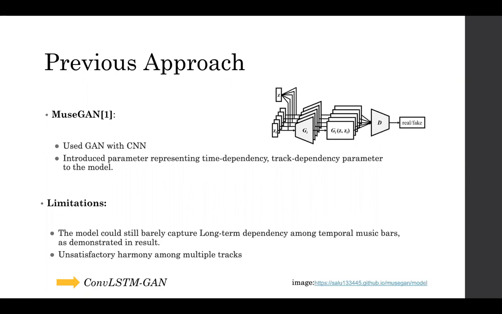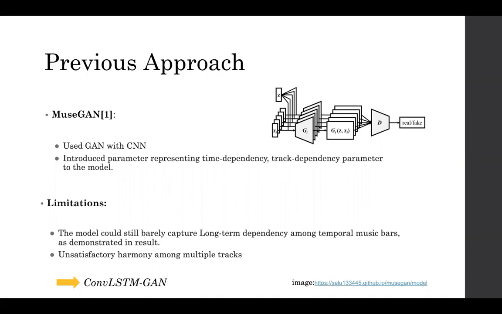So one baseline model we are looking at is the MuseGAN model proposed by Hao-Wen Dong's team. The model is trained using GAN, and the main architecture inside the model is a CNN. One interesting design is the random input Z, which has been pre-processed to capture the track dependency and time dependency. But this model also has its limitations since it only uses the CNN.